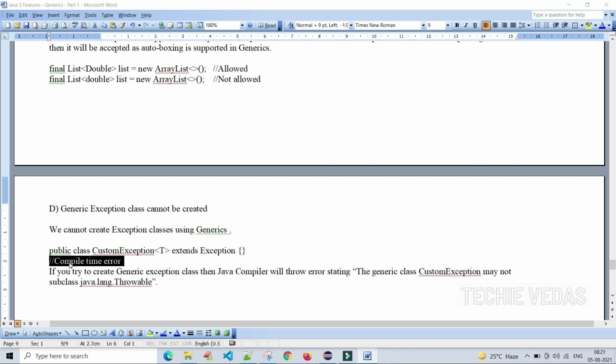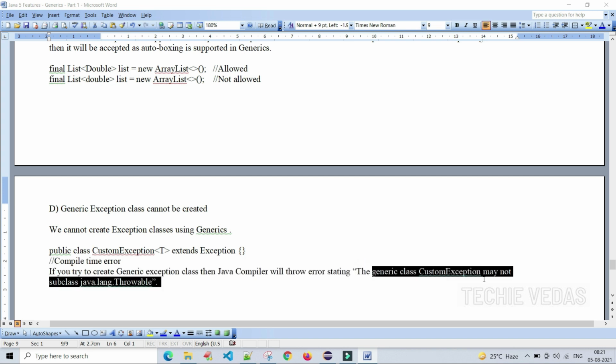If you try to create a generic exception class, the Java compiler will throw a compile time error stating that the generic class CustomException may not be a subclass of java.lang.Throwable, because Throwable is the superclass for the exception hierarchy. Okay, you got it right.